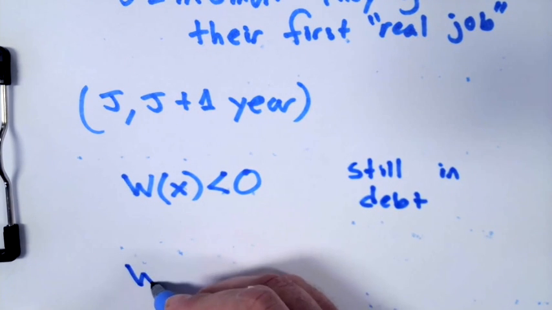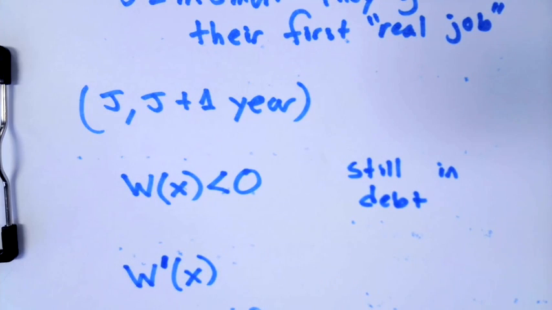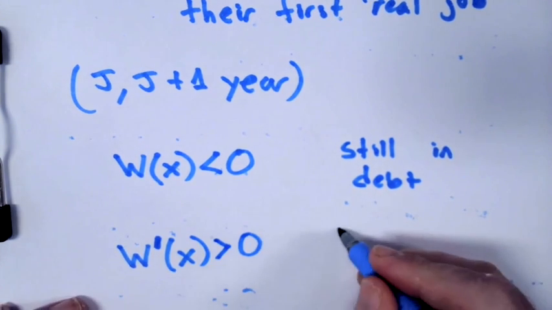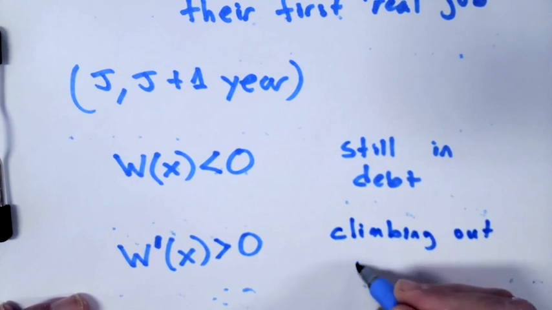Would you expect W prime of X to be positive, negative, or zero? Actually, everyone who voted for positive, yeah, they're climbing out of debt. So they still owe money, but they're increasingly owing less and less.